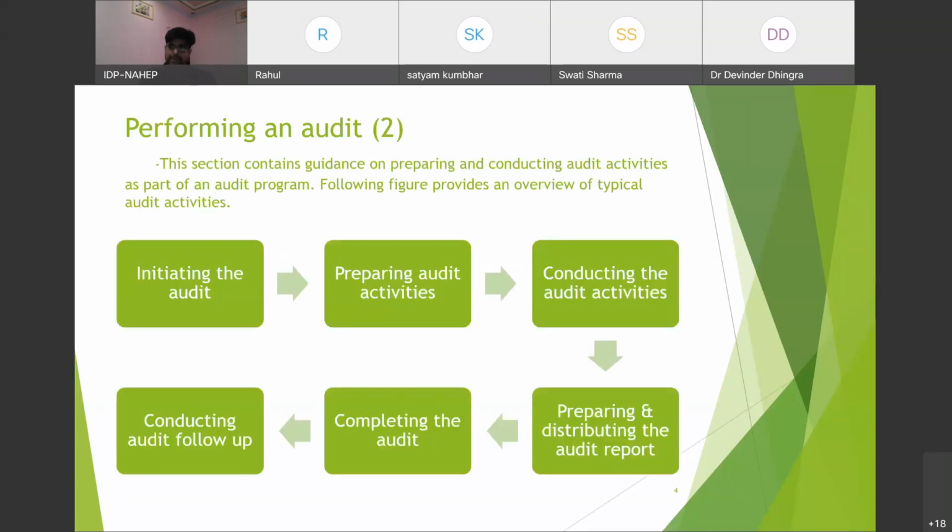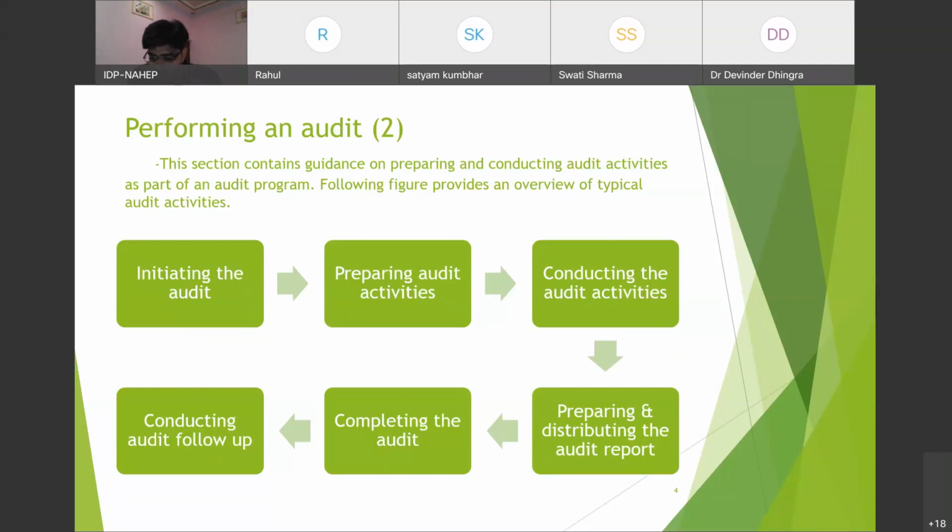How to perform an audit. This section contains guidance on preparing and conducting audit activities as part of an audit program. Following figure provides an overview of typical audit activities. So this part consists of what audit activities are to be taken, how to prepare it, and how to conduct it.